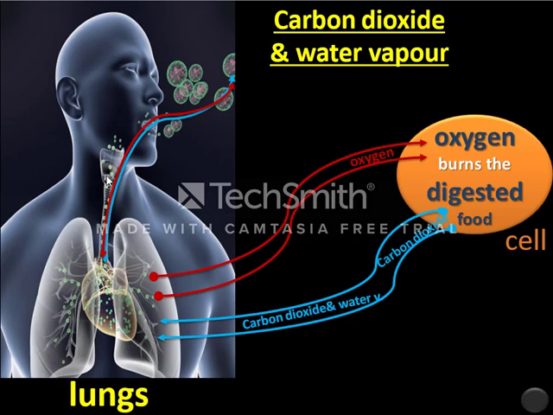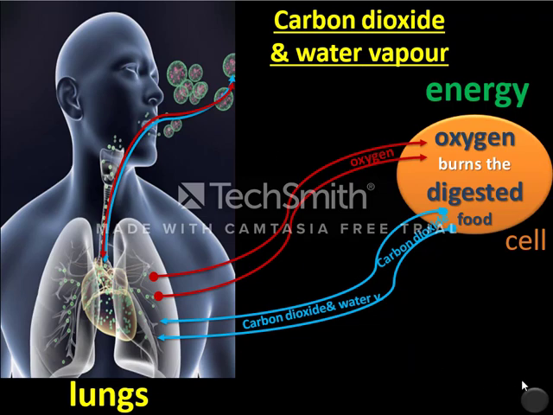But why do the cells do that? Why do the cells do this burning? To produce energy, and this is so necessary for all our activities and actions. Now you know how the carbon dioxide and water vapor get out of your body.